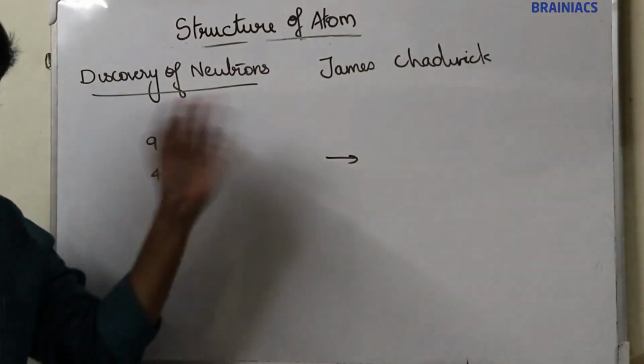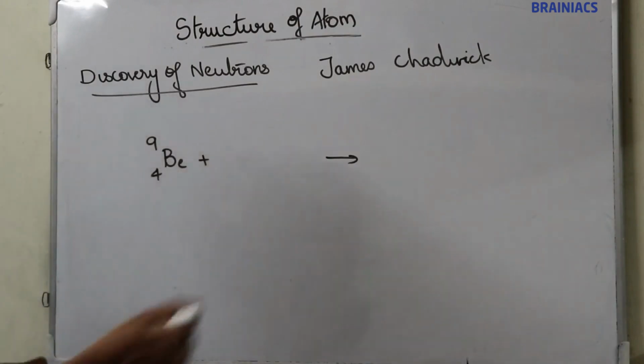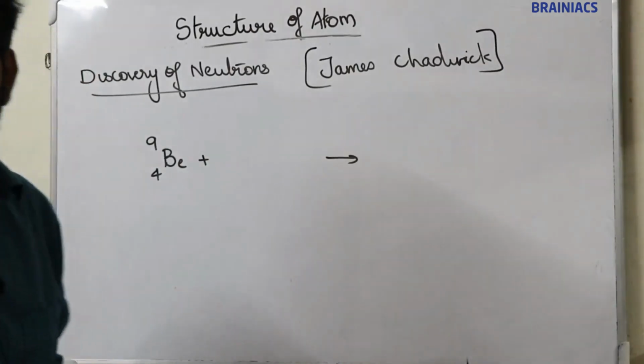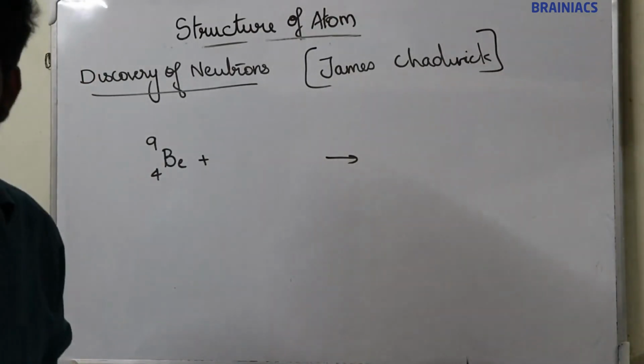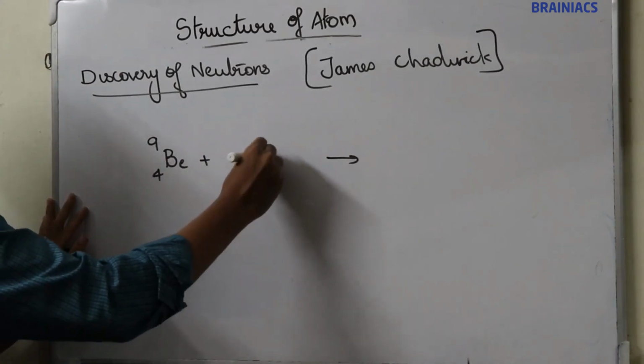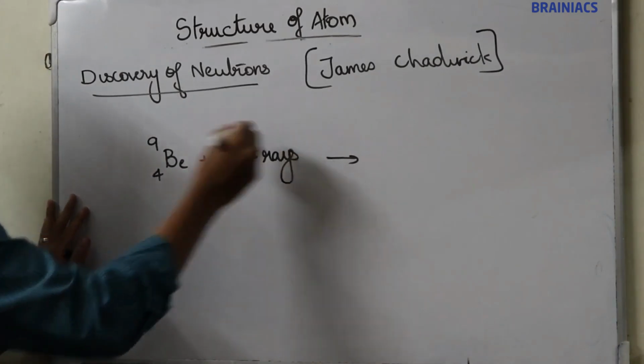Moving on to the next topic, discovery of neutron. Neutron was discovered by James Chadwick, and he discovered the neutron by bombarding beryllium nucleus with alpha rays.